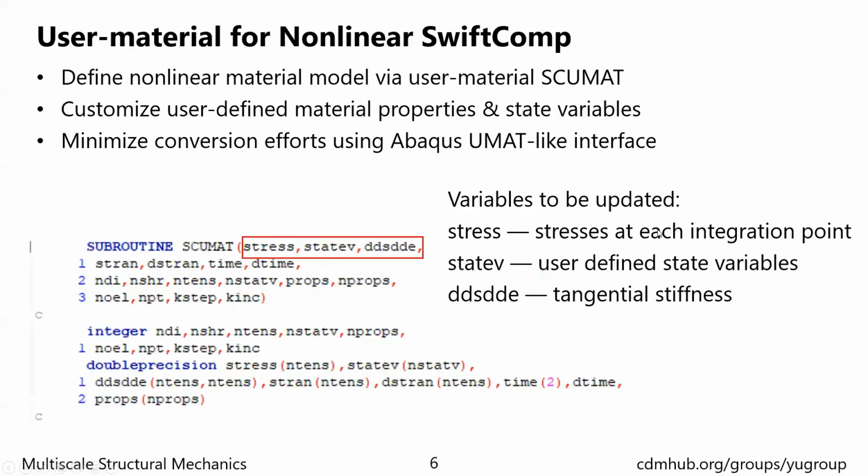To implement the nonlinear material properties, we have introduced a user material interface, SCUMAT. With SCUMAT, users can define their own material model with user-defined material constants and state variables. And also it is designed to be similar to the Abaqus UMAT, so that the conversion effort between SCUMAT and Abaqus UMAT can be minimized.